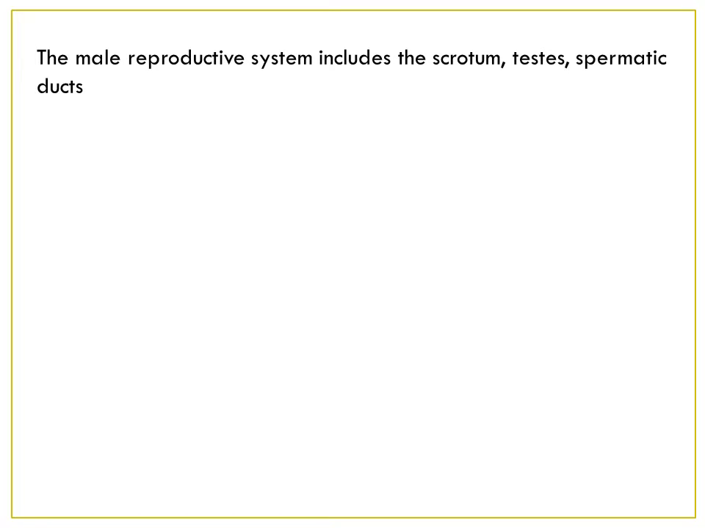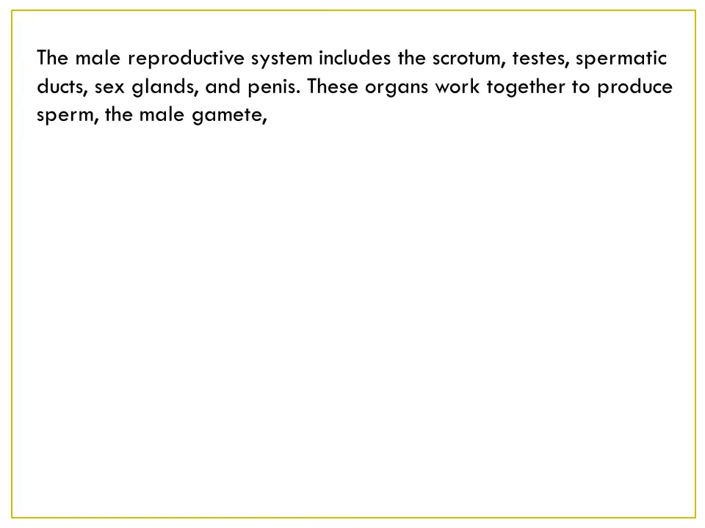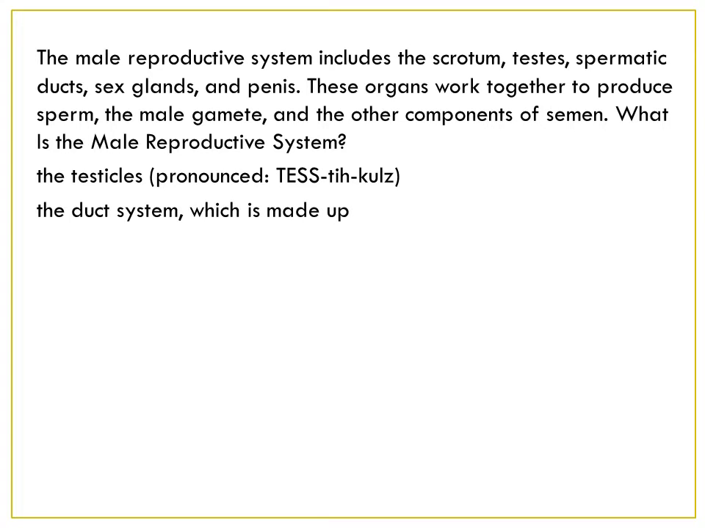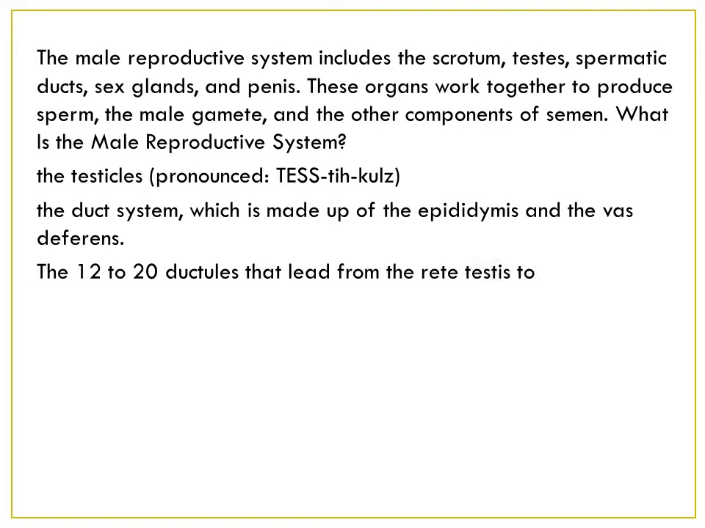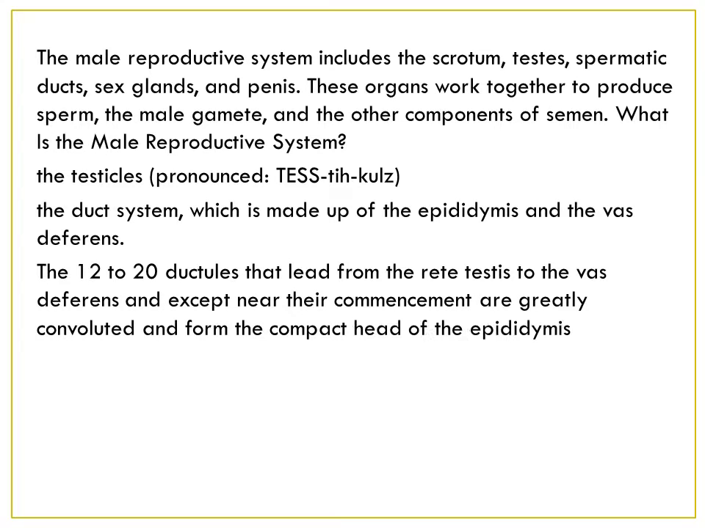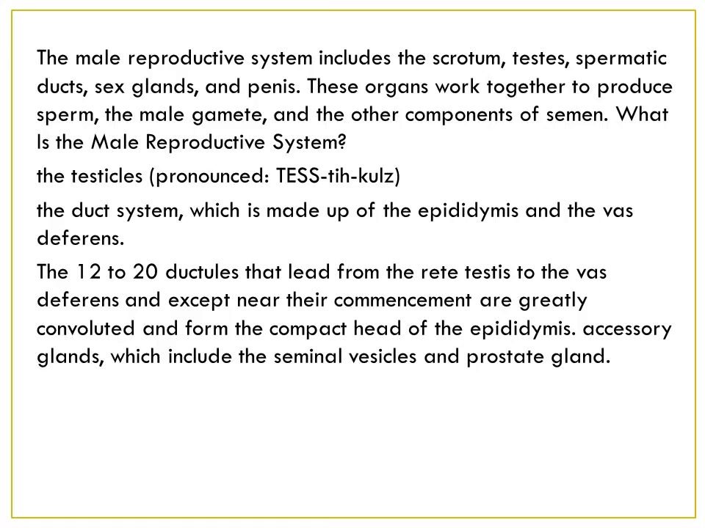The male reproductive system includes scrotum, testis, spermatic ducts, sex glands, and penis. These organs work together to produce the sperm, the male gamete, and the other components of semen. What is the male reproductive system? The testicles, the duct system. It is made of epididymis and vas deferens. There are 12 to 20 ductules that lead from the rete testis to the vas deferens, and except near their commencement are greatly convoluted and form the compact head of the epididymis. The accessory glands, which include seminal vesicles and the prostate gland, the penis.